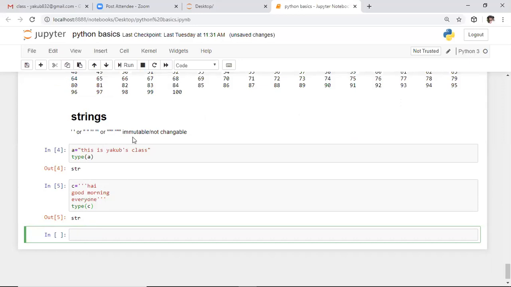As I already told you, these are immutable or not changeable data types. It means once you define the string, you can't modify that thing. That is the meaning of immutability.